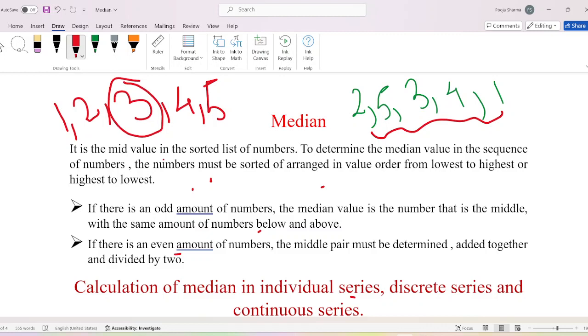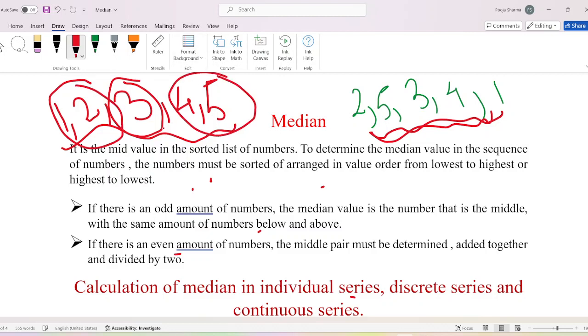First step, what will we do? First of all, we will arrange the numbers. We will sort the numbers this way. After that, we will divide the numbers equally from the first part and from the last part, and the mid value will be 3.